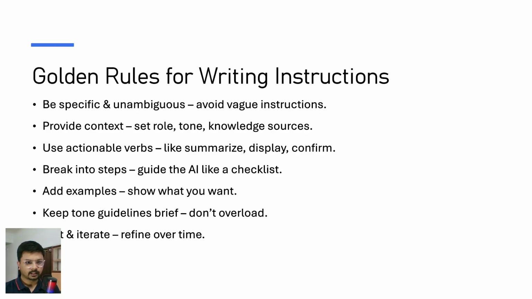The second thing is provide context. Set role, tone, and knowledge sources. Because the context helps AI to understand the situation, audience, and the tone. Without any context, the answer may not fit the need. Whatever question we ask, we will not get the expected outcome.